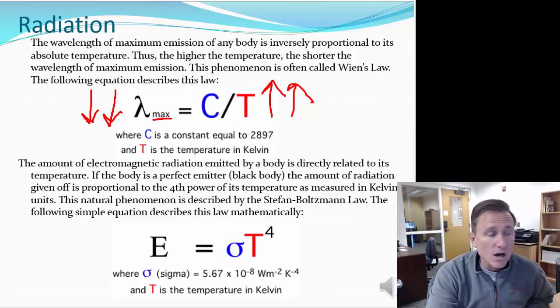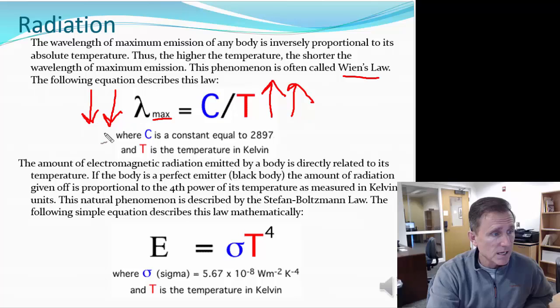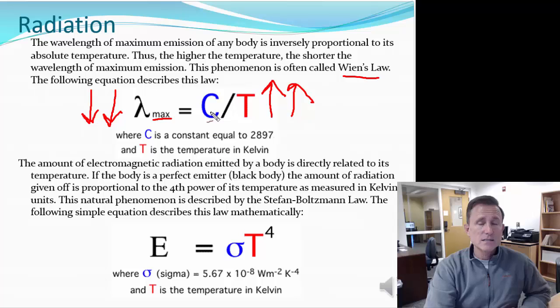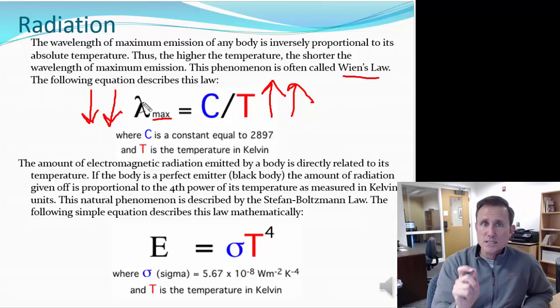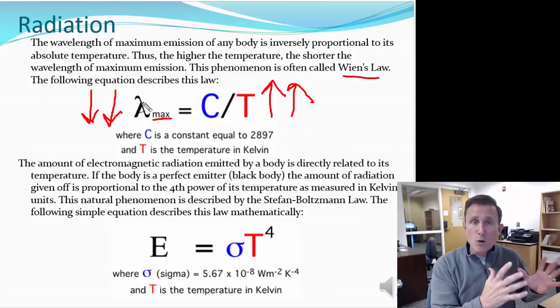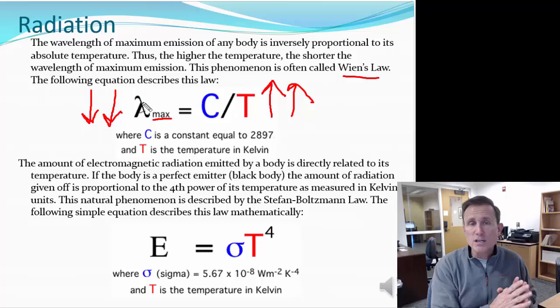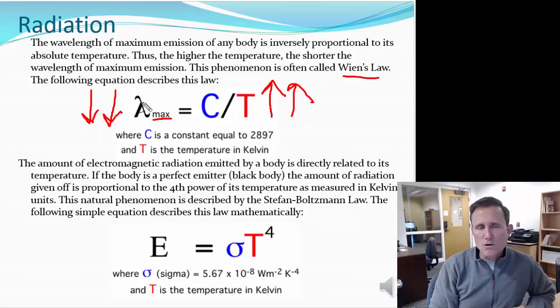Now, that law is known as Wien's law, or sometimes Wien's displacement. Wien is a scientist who came up with this concept and this constant. And what Wien's constant tells us is if we know the temperature of an object, we can know the wavelength at which the object is emitting most of its energy. The opposite applies. If we can figure out which wavelength the object is emitting most of its energy, we can figure out how hot the object is. And by knowing what energy arrives at Earth, we know how hot the sun is.